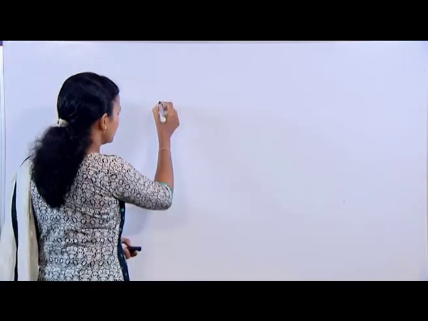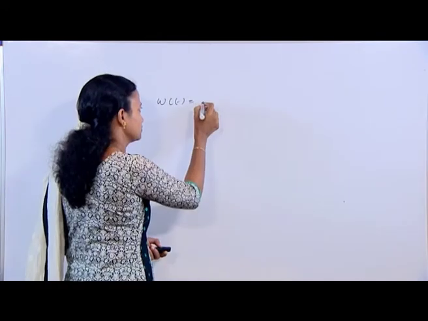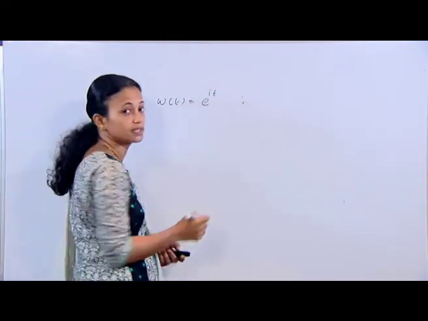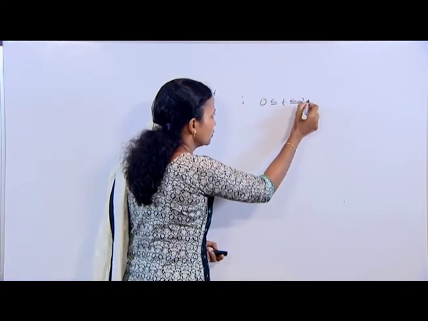Here w(t) is equal to e raised to i t, and t varies from 0 to 2 pi.